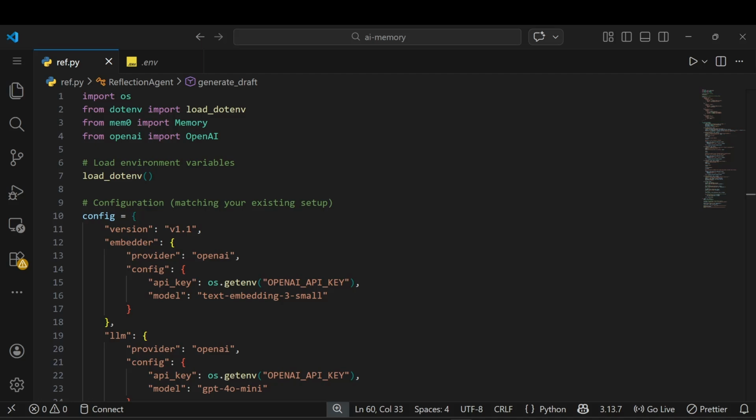Let me explain with a question. Say our agent learns that the eval function is bad in Python. Let's just take it that the eval function is very bad in Python, so it should never use it again. In this scenario, our Mem0 comes in. We will store these lessons in a vector database.